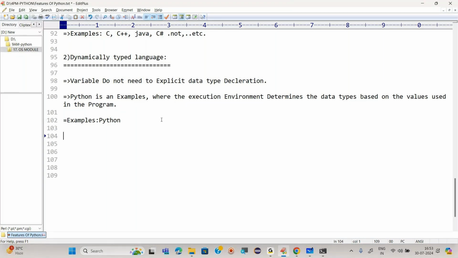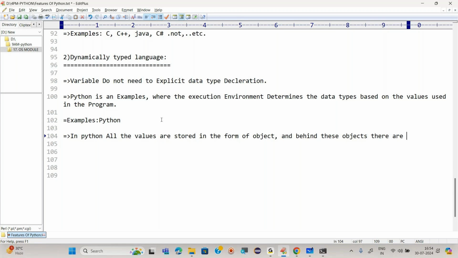And also in Python, all the values are stored in the form of objects, and behind these objects there must exist a class. What I want to say is that behind all the objects there is a class.